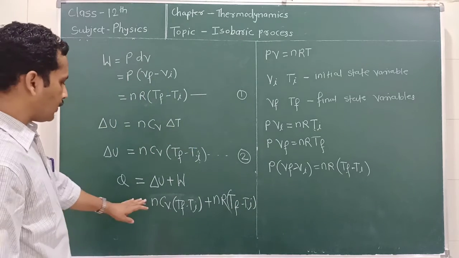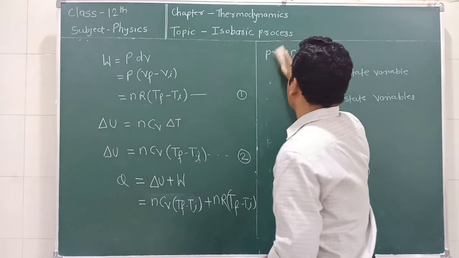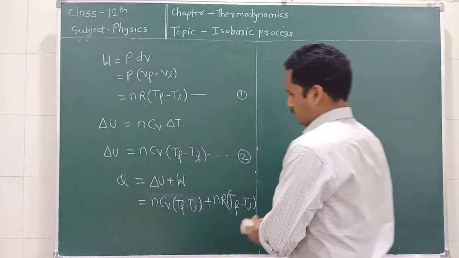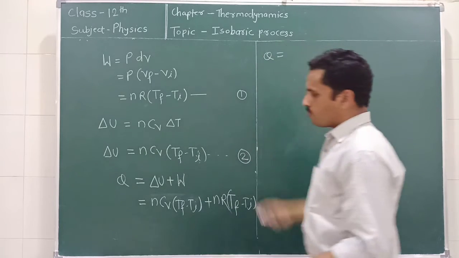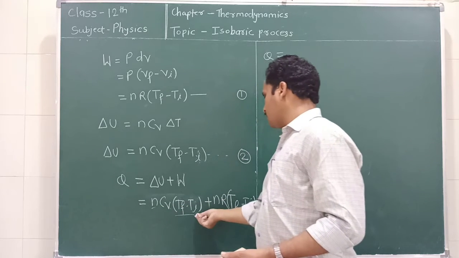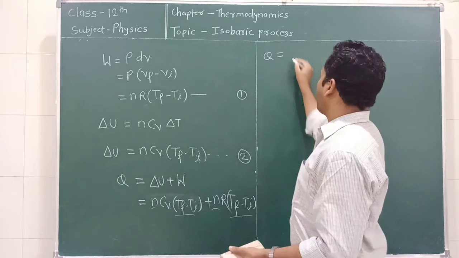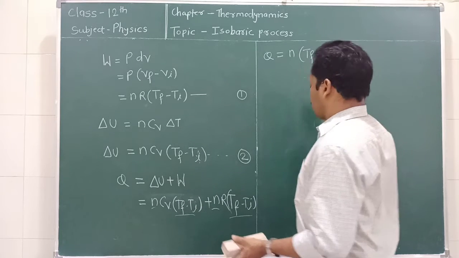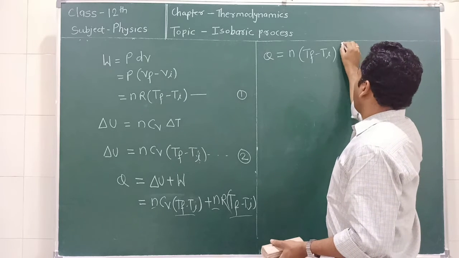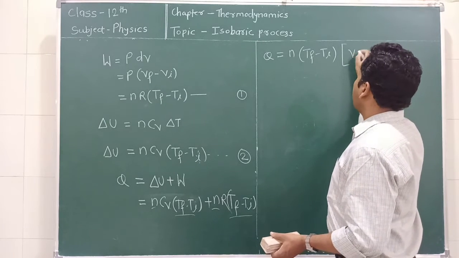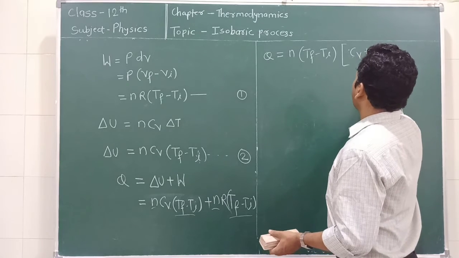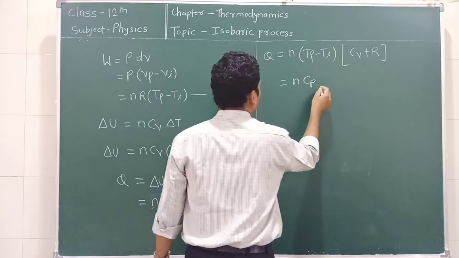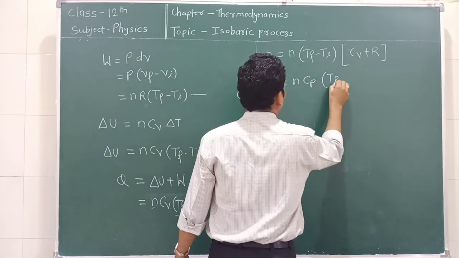If we solve this equation, Q is equal to n (Tf minus Ti) taken common, in bracket Cv plus R, which is equal to n Cp multiplied by (Tf minus Ti).